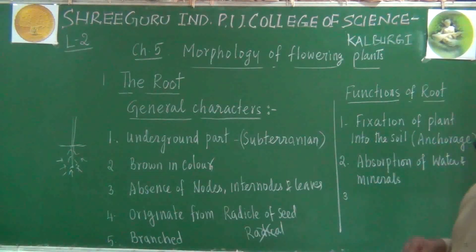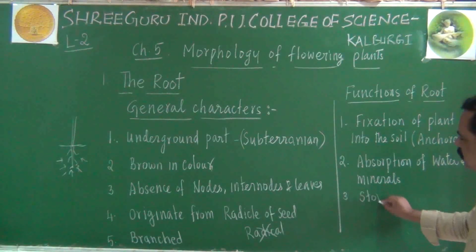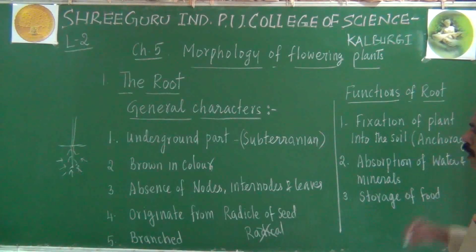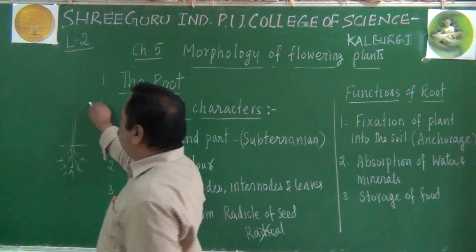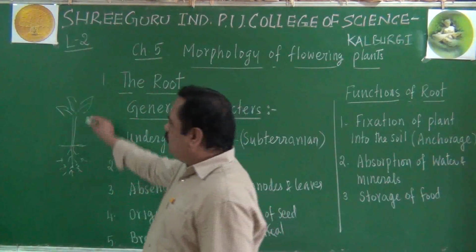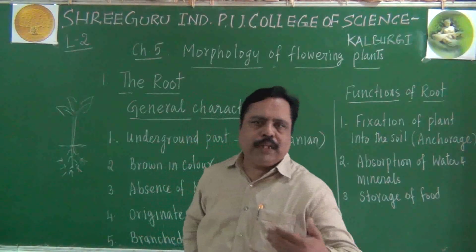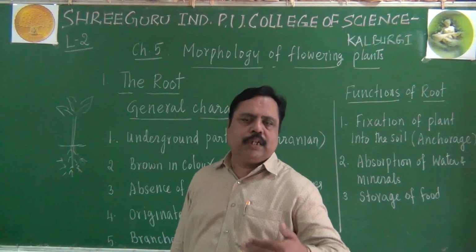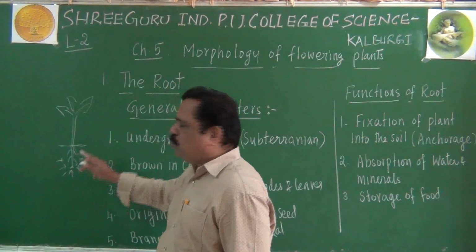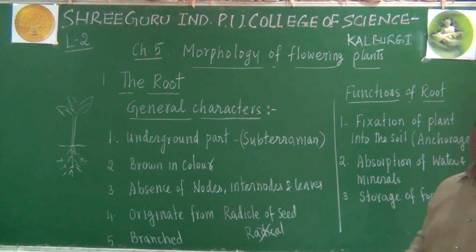Thirdly, the third point we can remember here is that roots will sometimes be involved in storage of food also. Food is produced by the leaf system by means of photosynthesis. If more and more food is produced, that extra food will come and get stored in the root only. That is where we are getting some vegetables like carrot and radish and all. That is due to this storage of food. So roots are responsible for storage of food also.